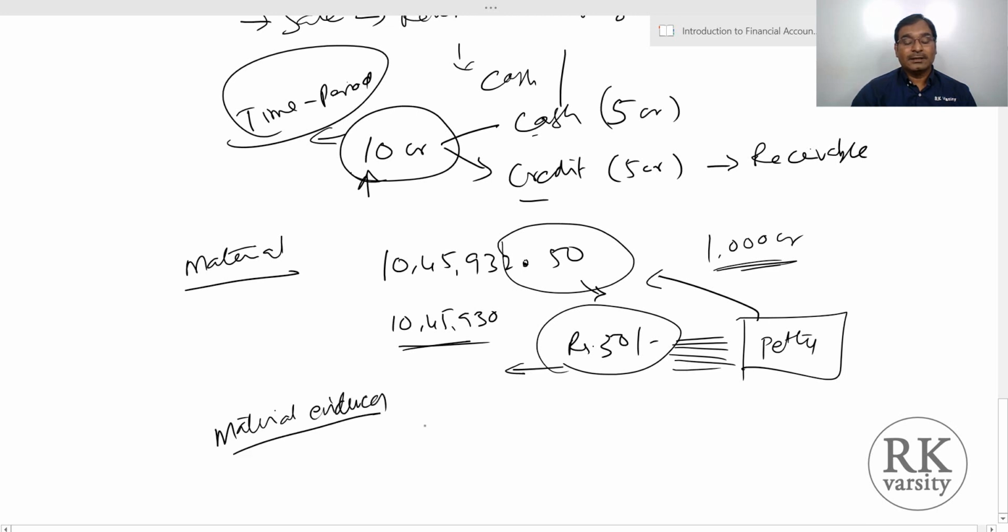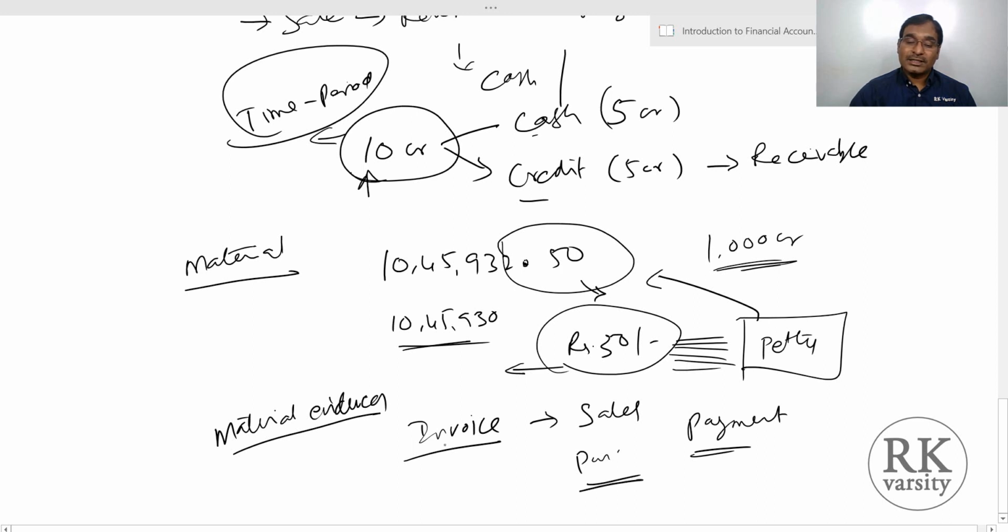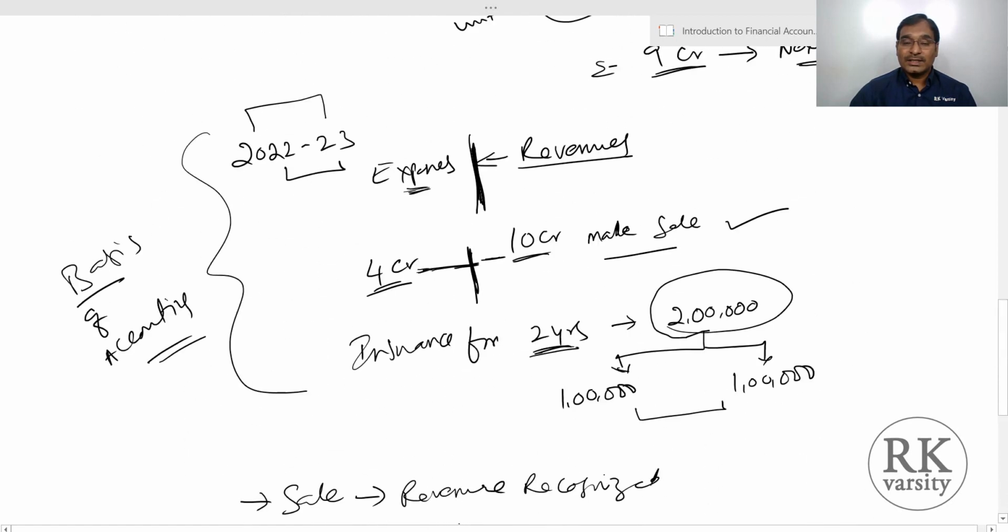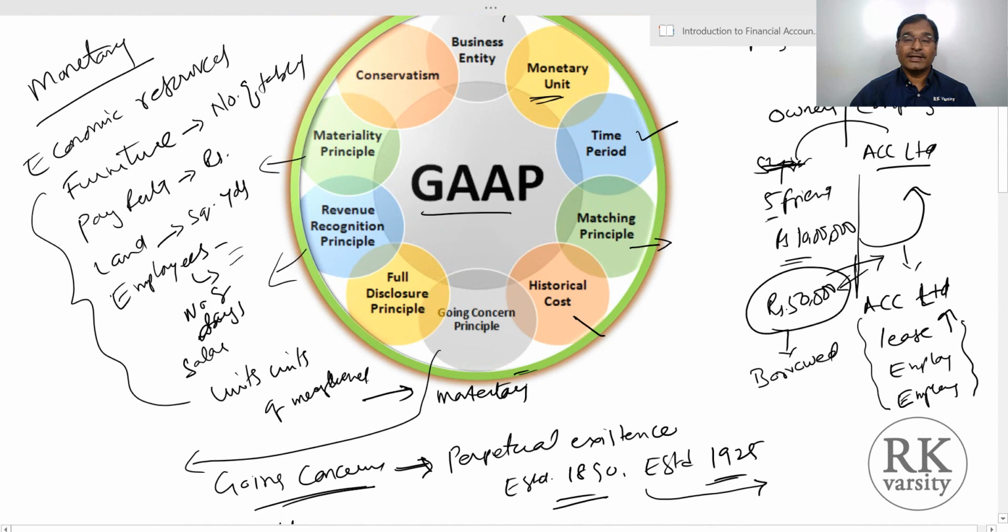That means, suppose you have to create invoices. Invoices for all your sales, all your purchases, and if you are making a payment. Every amount that is spent from your business entity or from your organization should have material evidence for it, so that based on this material evidence, in future we can see whether our accounting is properly done or not.